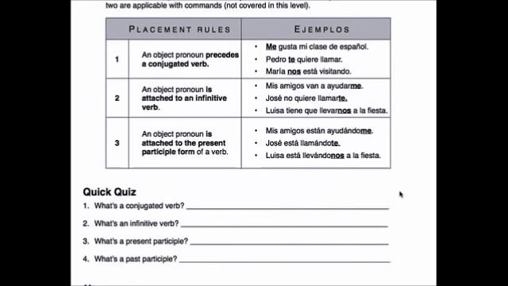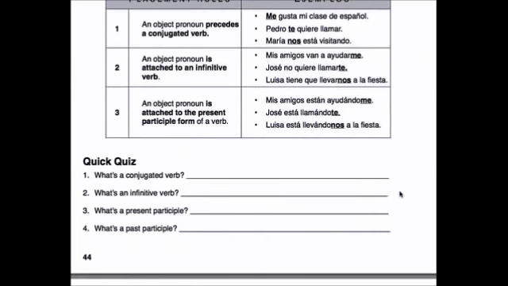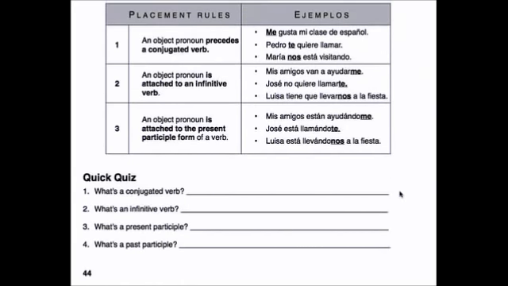Muy bien. So the object pronouns are going to be me, te, nos, lo, la, los, las, le, les, and se. We're going to talk about every one of them. And then they're going to be either placed in front of the conjugated verb, or they're going to be attached to the infinitive, or they're going to be attached to the ando, yendo form of the